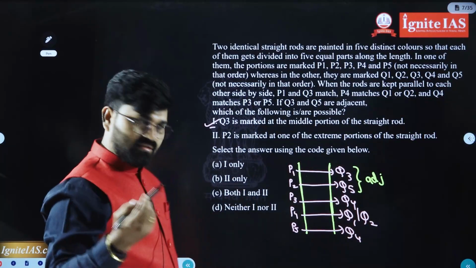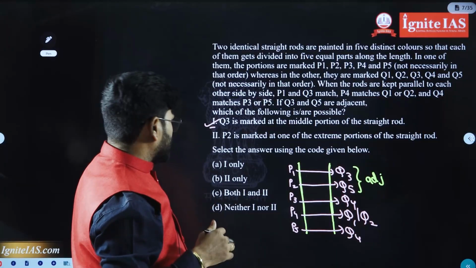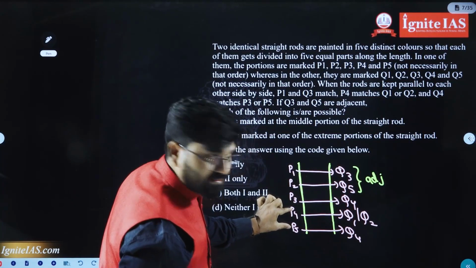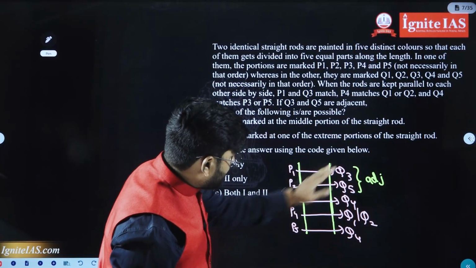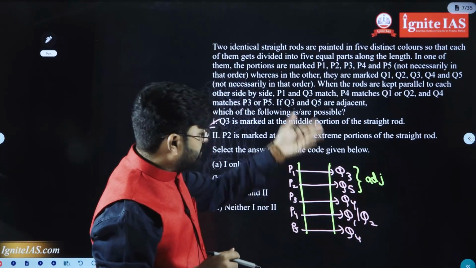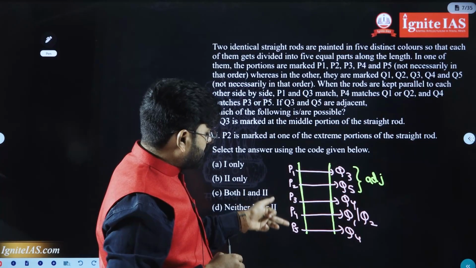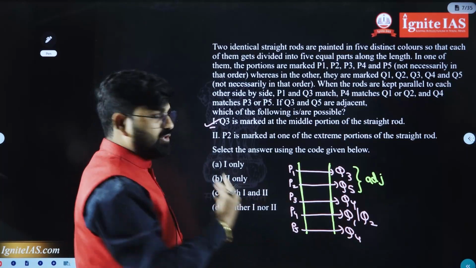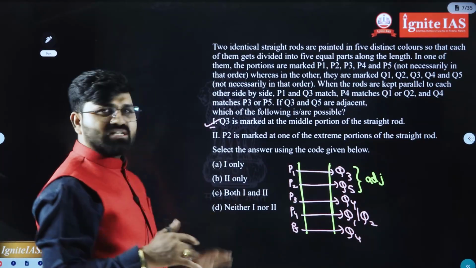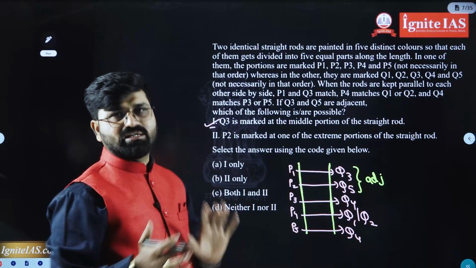Second: P2 is marked at one of the extreme portions. Shall I take P2 at extreme? Yes. If you take P1, P2 here, of course Q5 should be at extreme, which means P2 at extreme. Remaining you can adjust, right? The exact position of P3, P4, P5 we don't know, so happily you can shift. We know only one condition: Q3 and Q5 both must be adjacent.